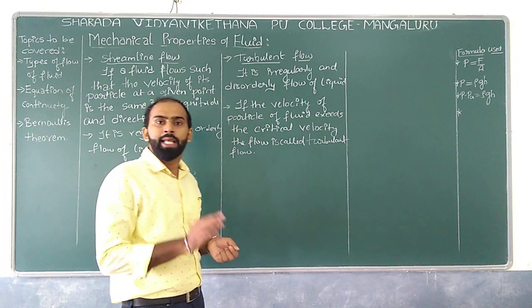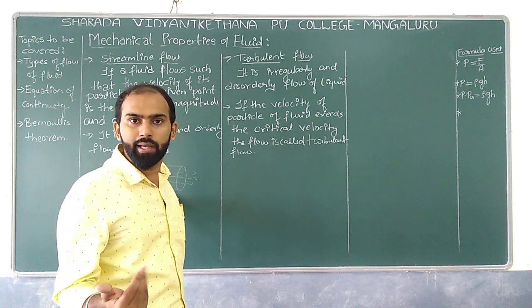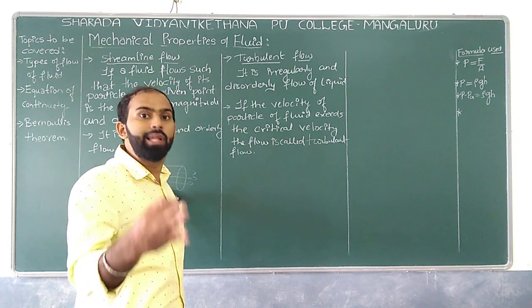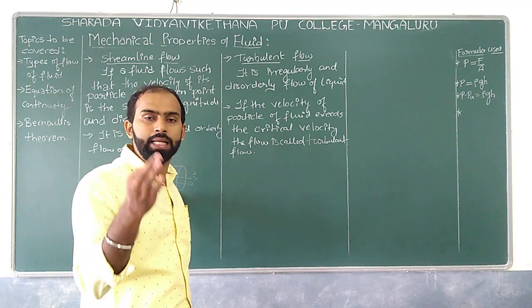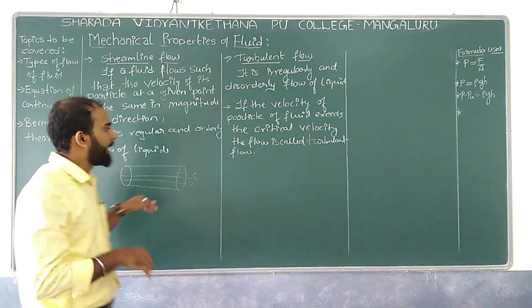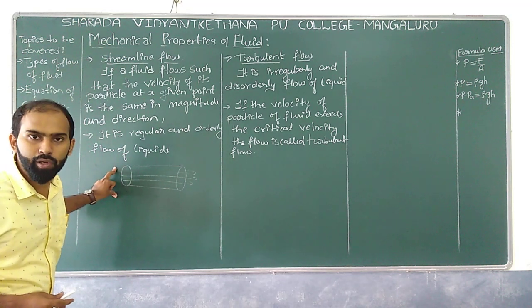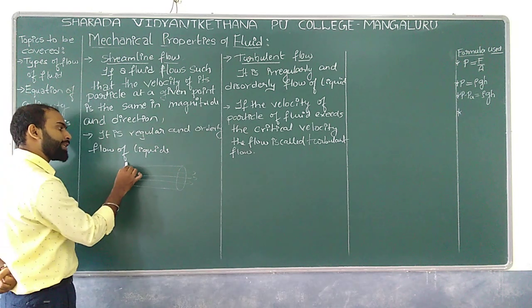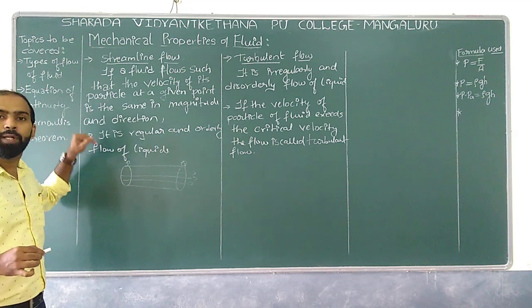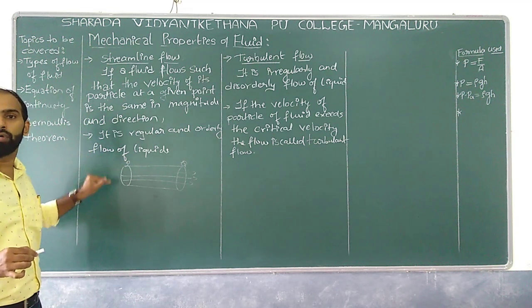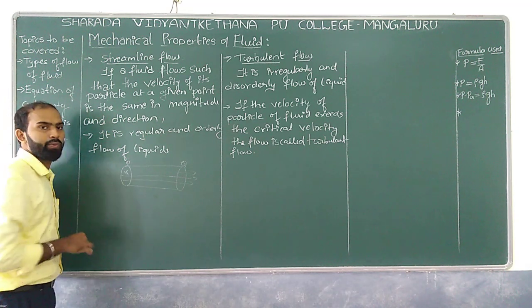Don't you think the liquid in the pipe is made up of n number of particles or molecules? According to the definition of streamlined flow, let us say this is a point P and this is a point Q. At point P, all the particles have the same velocity V1.